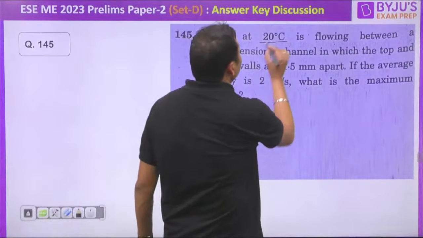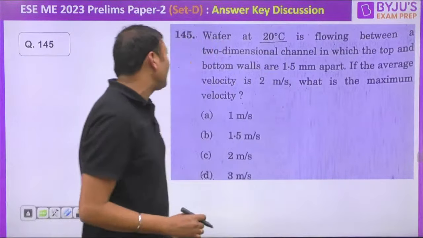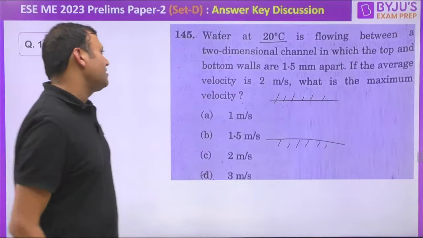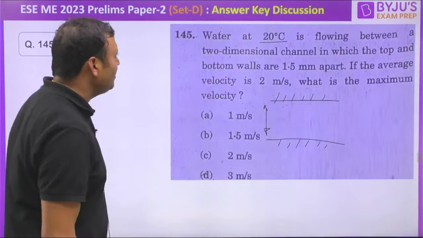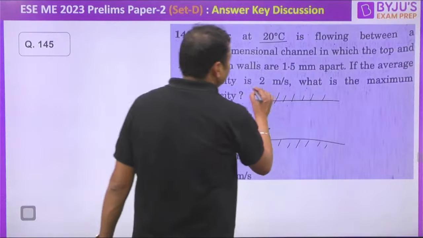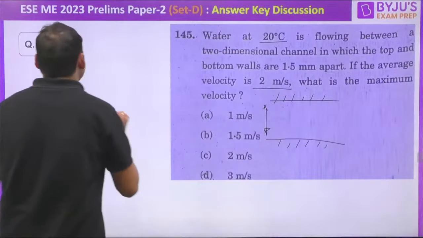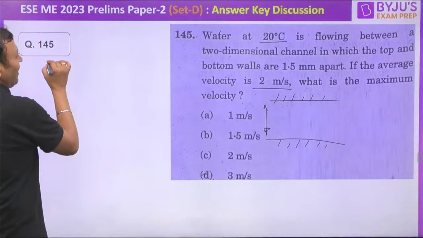Water at 20 degrees Celsius is flowing in a two-dimensional channel in which the top and bottom walls are 1.5 millimeter apart. So it is flow between parallel plates. If the average velocity is 2 meter per second, what is the maximum velocity for flow between parallel plates?